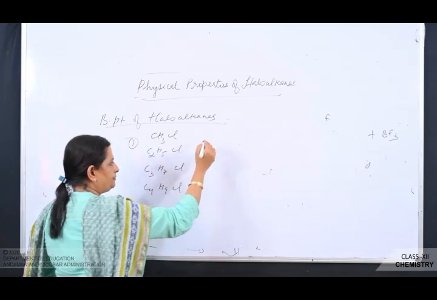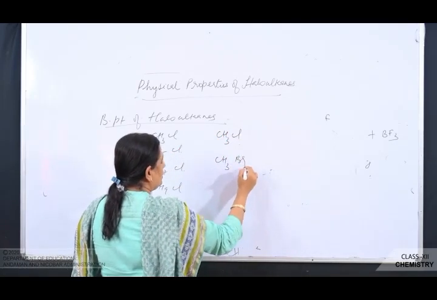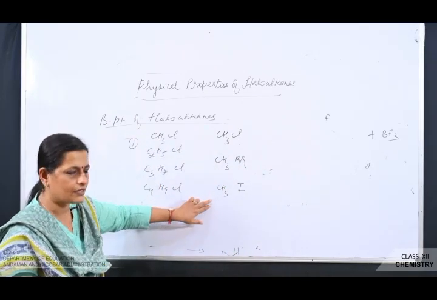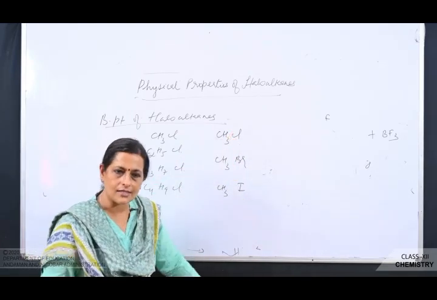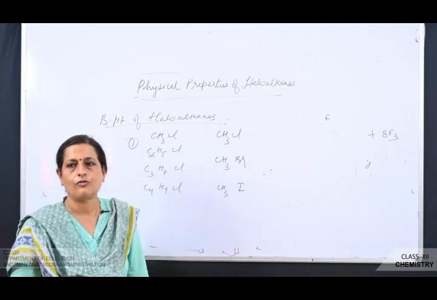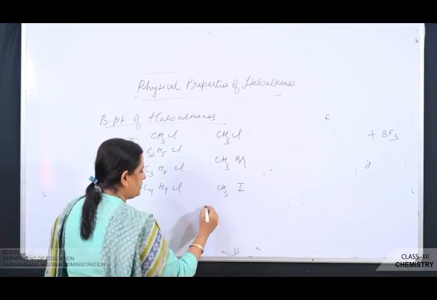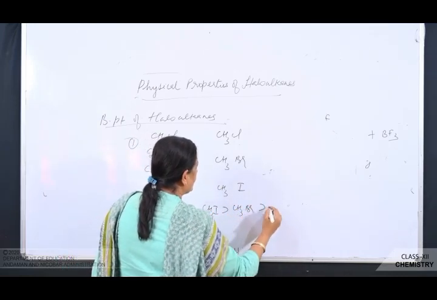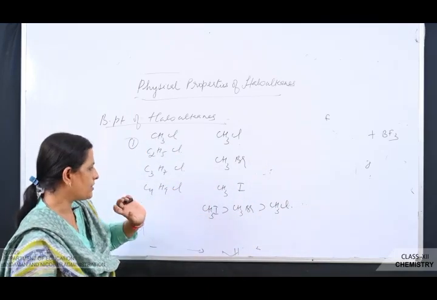Now next you see here, I've taken CH3Cl, CH3Br, CH3I. Here the alkyl part is remaining the same, only the halogen atoms are different. So here also the reason is the same. As the size of the halogen atom increases, its mass also increases. So what will happen to the boiling point? The boiling point will increase. So which will have the highest boiling point? CH3I greater than CH3Br greater than CH3Cl. So this is the reason for the boiling point.